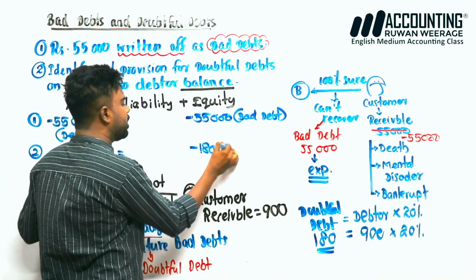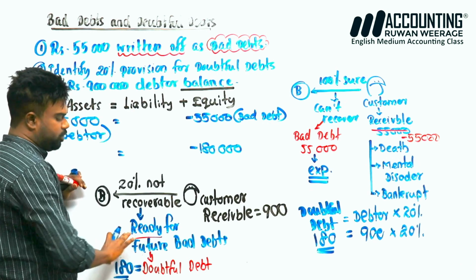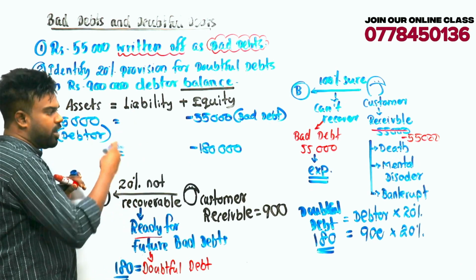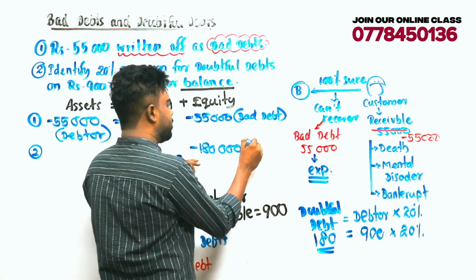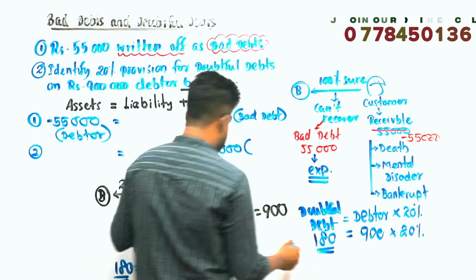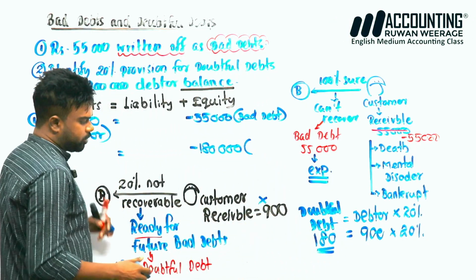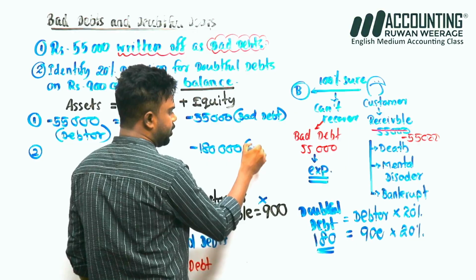It may be recovered, but in accounting there's a special thing: we get ready for future losses in advance. So we have to recognize in advance. Don't record this one in the debtor balance, but you have to consider it in the calculation. The 180 we call doubtful debt.